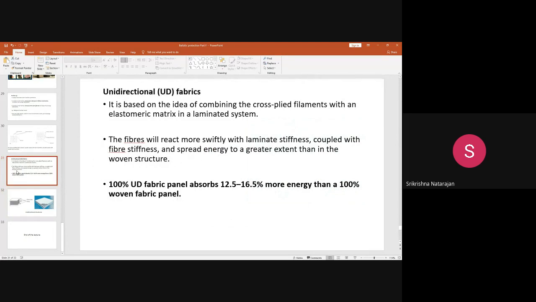A composite like this has higher energy absorption, and energy dissipation is much higher when you compare it with using the woven structure alone. You see, a 100% unidirectional fabric panel absorbs a higher impact energy, around 12.5 to 16.5, compared with the 100% woven fabric panel. Unidirectional fabric is more effective because, when the fabric is laid in the same direction, there will be more crossover points, so that leads to more stress wave propagation. So this is an example of a unidirectional fabric.